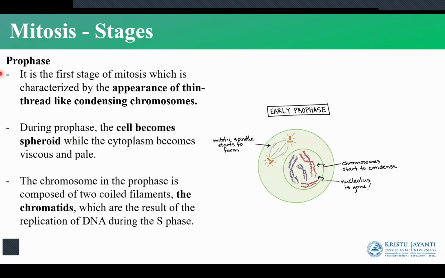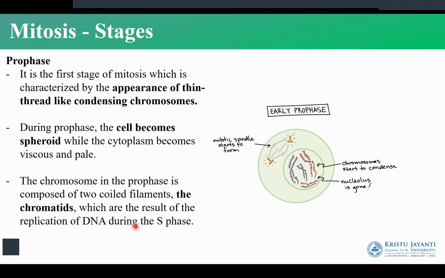The first stage in mitosis is prophase. So prophase happens by the appearance of thin thread-like condensing chromosomes. So we have the appearance of the thread-like chromosomes that happen. So what happens next is the cell becomes spheroid in shape. The chromosomes in the prophase are composed of two coil filaments, which are the chromatids.